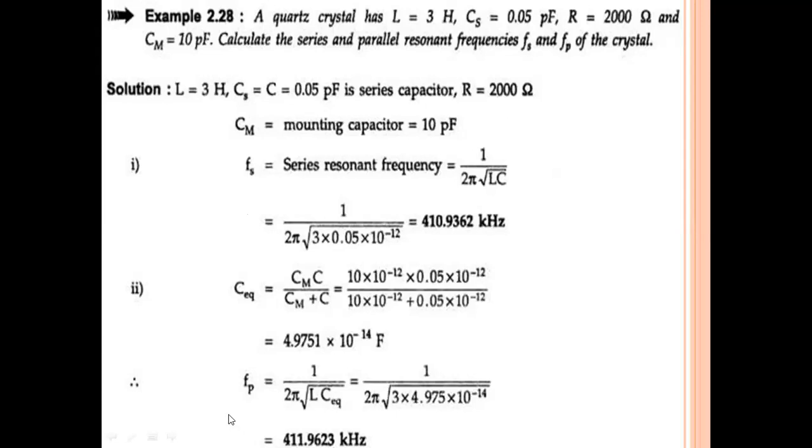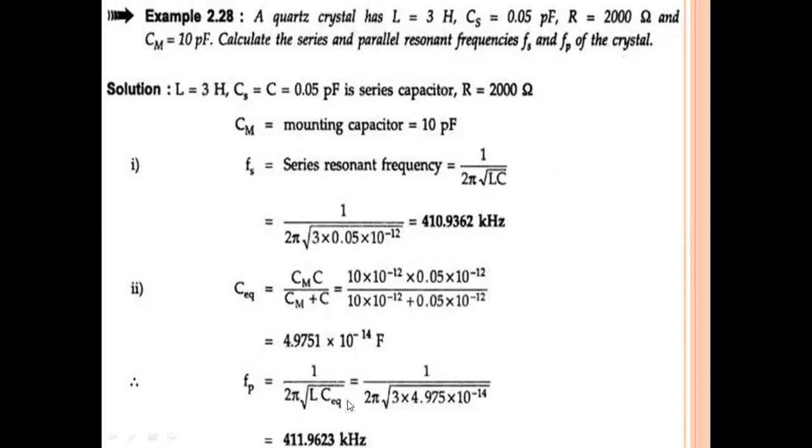Next, the second one is the parallel resonant frequency. What is the formula for the parallel resonant frequency? Fp is equal to 1 by 2 pi root L into C equivalent. We know the L value, but what is C equivalent? For the crystal oscillator, C equivalent is Cm into C by Cm plus C. Cm is 10 picofarad, that is 10 into 10 power minus 12. C and Cs are both the same, so that is 0.05 into 10 power minus 12. So it is 10 into 10 power minus 12 times 0.05 into 10 power minus 12, divided by 10 into 10 power minus 12 plus 0.05 into 10 power minus 12. If you simplify the equation, C equivalent is 4.9 into 10 power minus 14 farad.